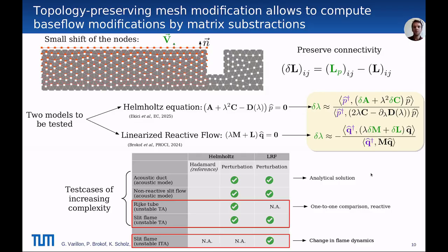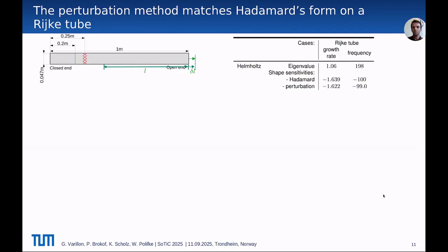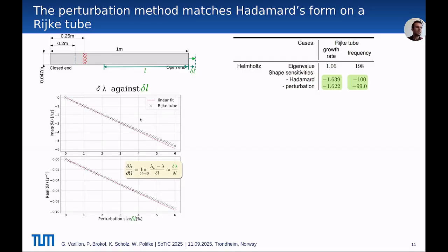We compare our results against the one obtained from the Hadamard form on the Helmholtz equation, which are our reference results, and I will present only 3 test cases. The others are in the paper. The first one is the Rijke tube, and we compute the sensitivity of the unstable thermoacoustic mode with respect to an extension of the duct delta L. So we computed the delta lambda, here the imaginary part and the real part, for several values of the domain extension delta L. And they all collapse on this asymptote as the mesh perturbation goes to 0.